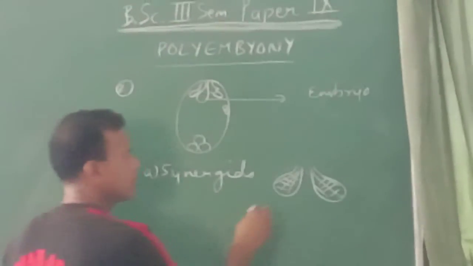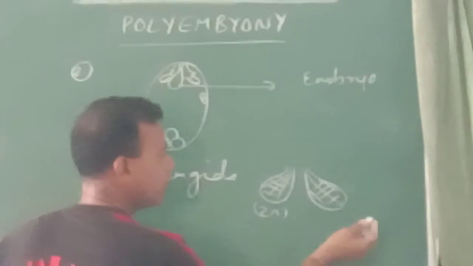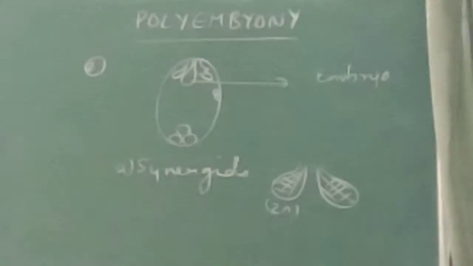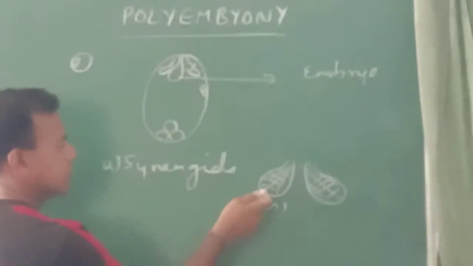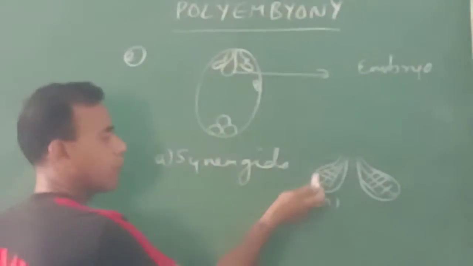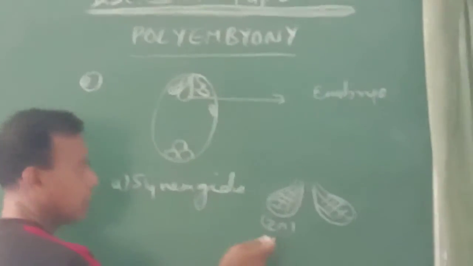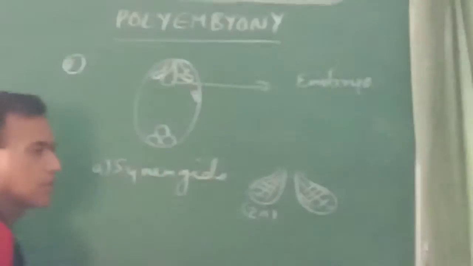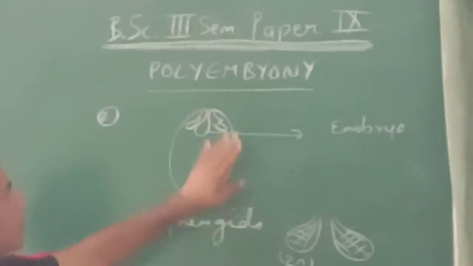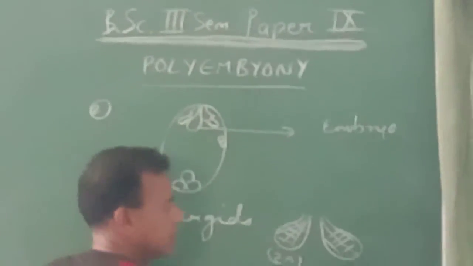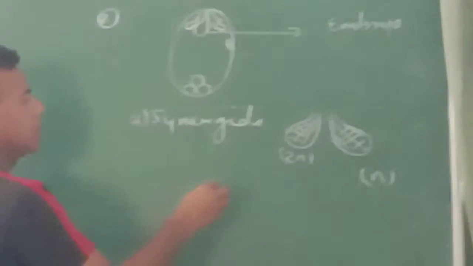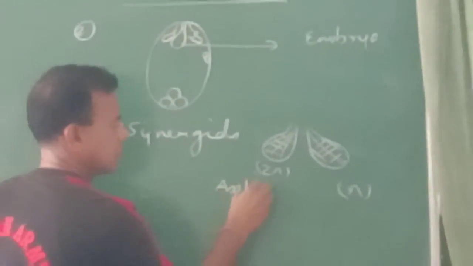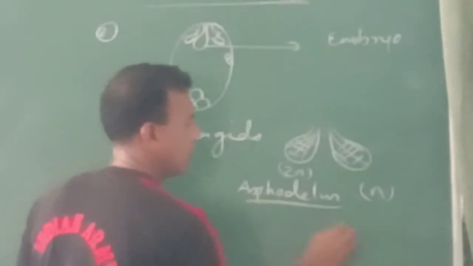The embryos formed from synergids after fertilization are diploid, whereas the embryos formed from unfertilized synergids are haploid in nature. Examples are in Asphodelus and Argemone.